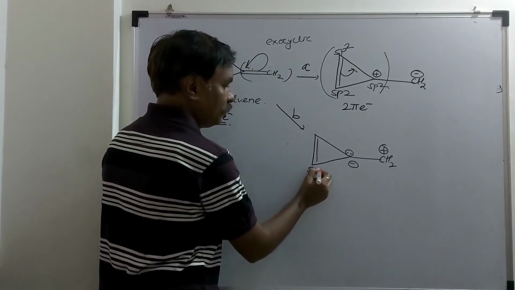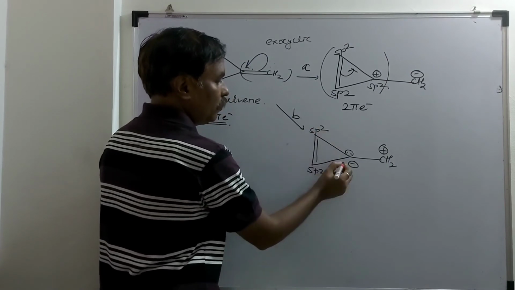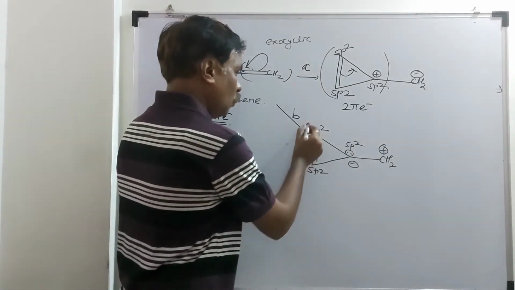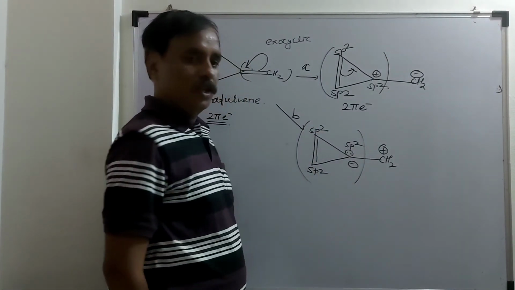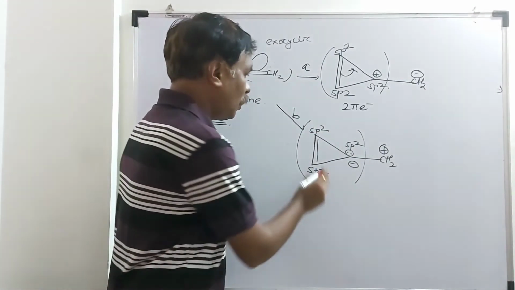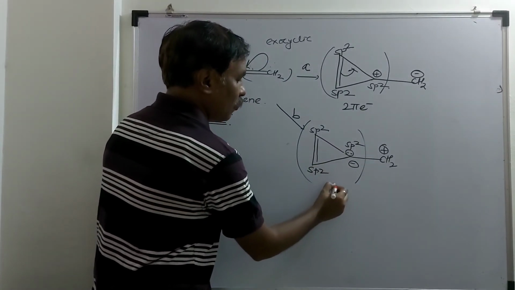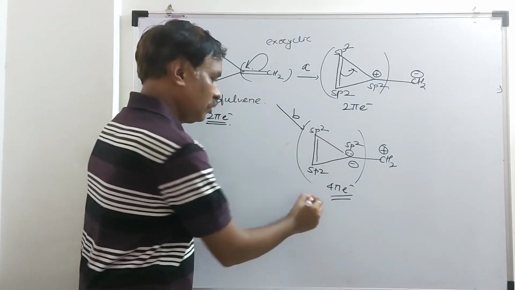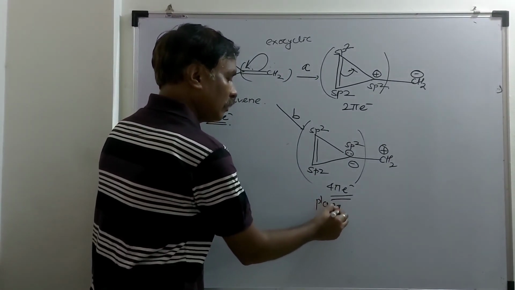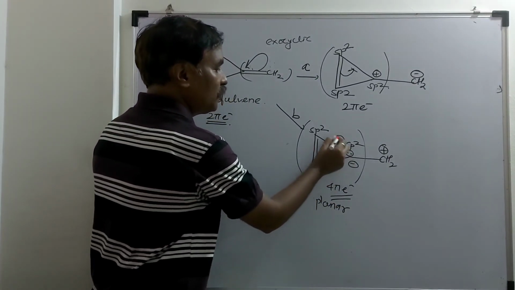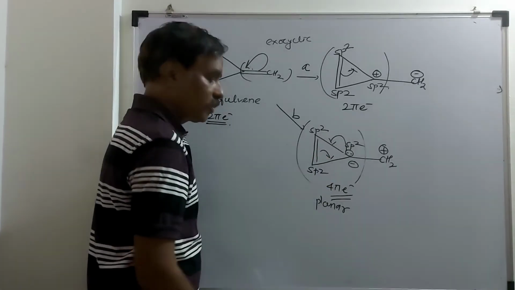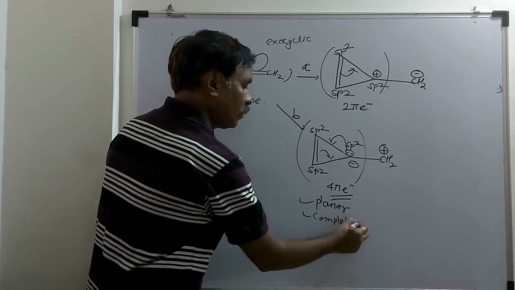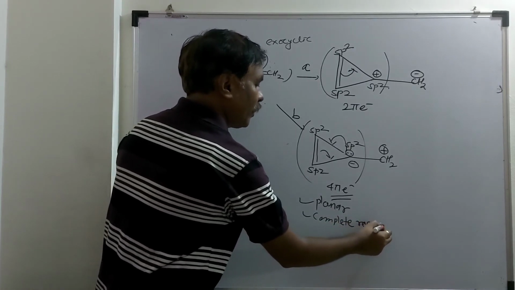Here sp2, sp2, and this is also sp2. Now consider this ring only. The total number of Huckel's electrons: 2 pi, and here 2 more, so 4 pi electrons. It is planar, and there is a complete resonance.